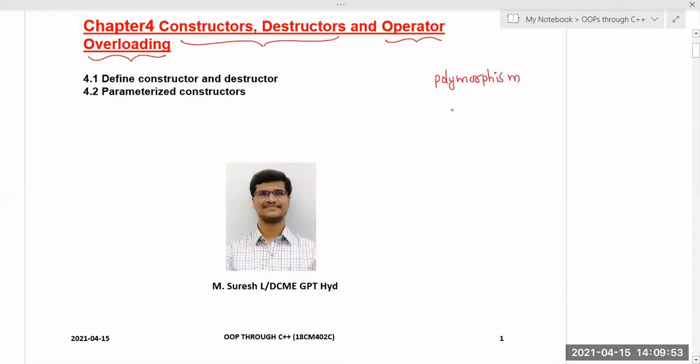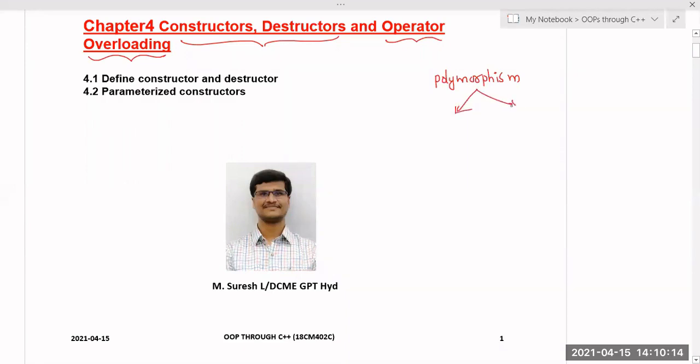We have encapsulation, data encapsulation, that we have seen, because when we create a class, it follows data encapsulation, data abstraction, all those things. Inheritance we have not seen; that we will get in the fifth chapter. The entire fifth chapter is based on the inheritance concept. And polymorphism is nothing but the ability to take more than one form.